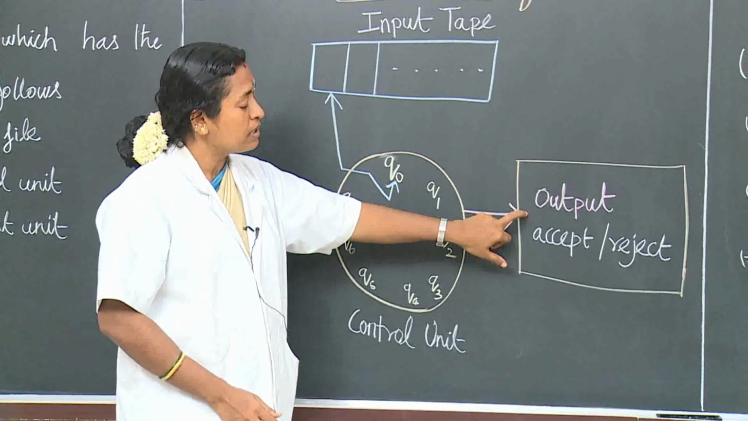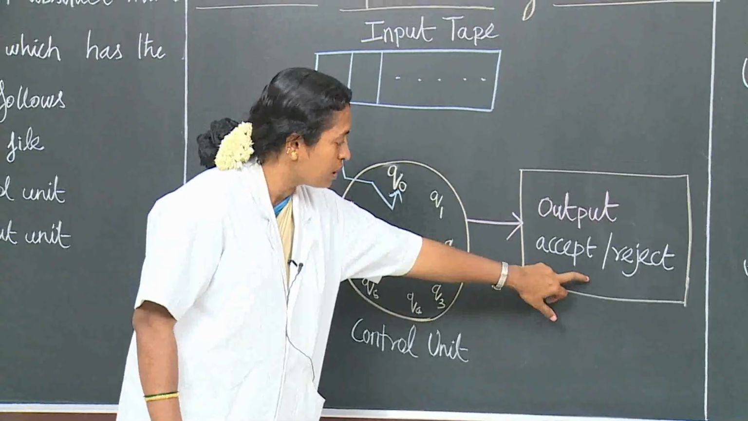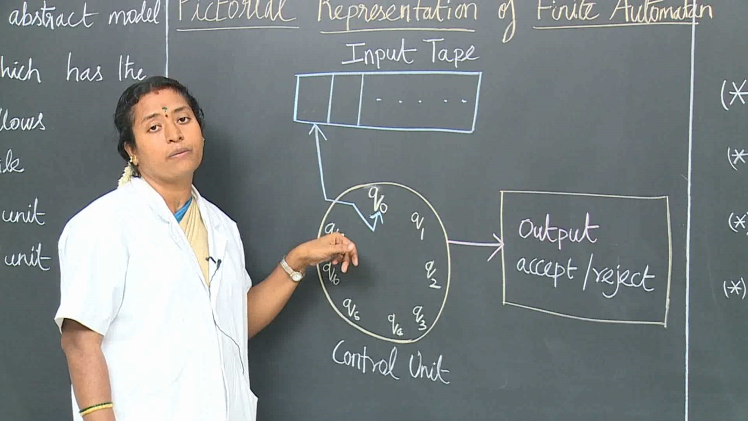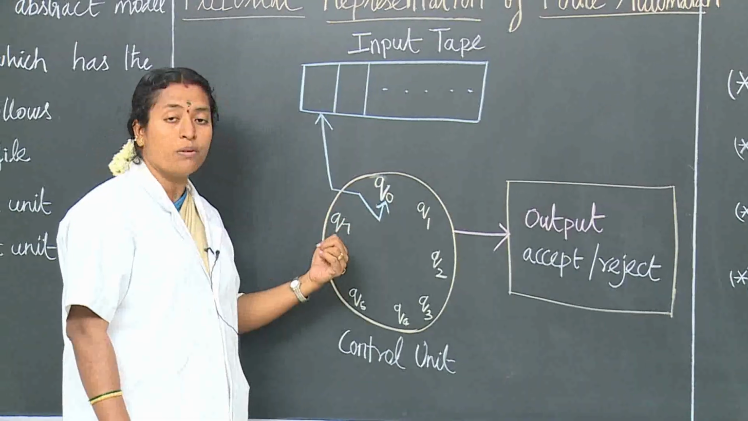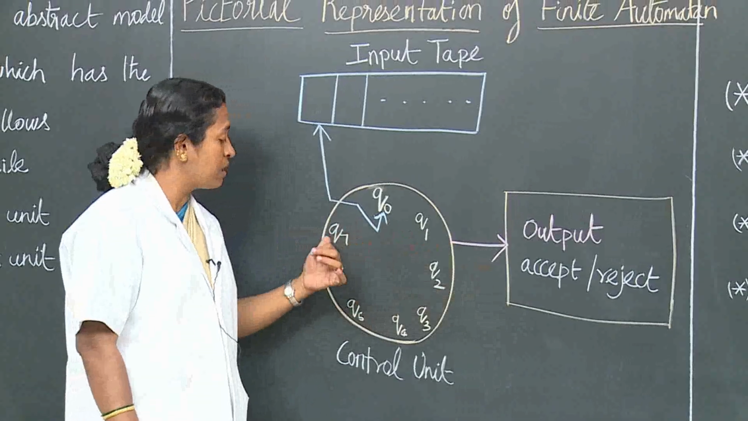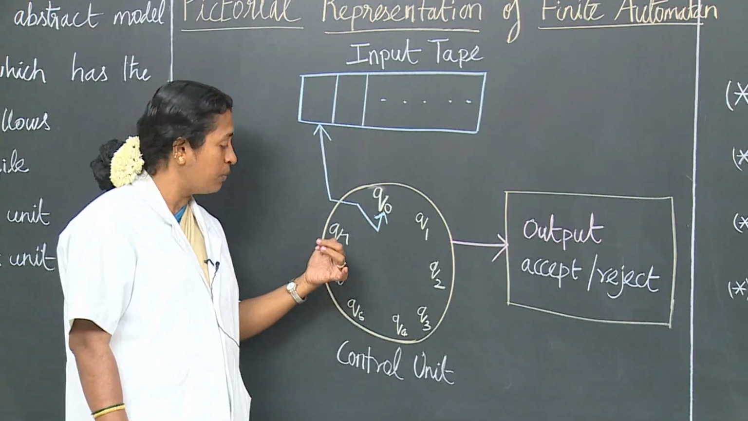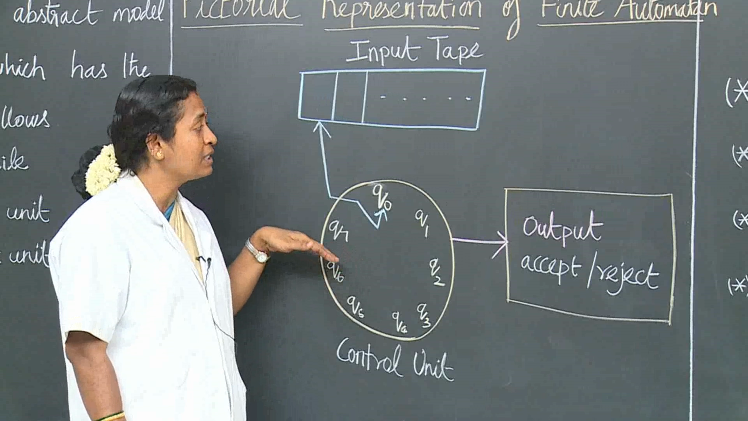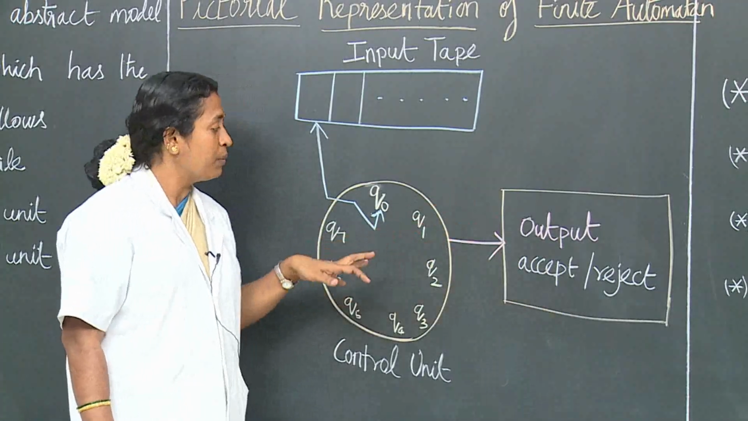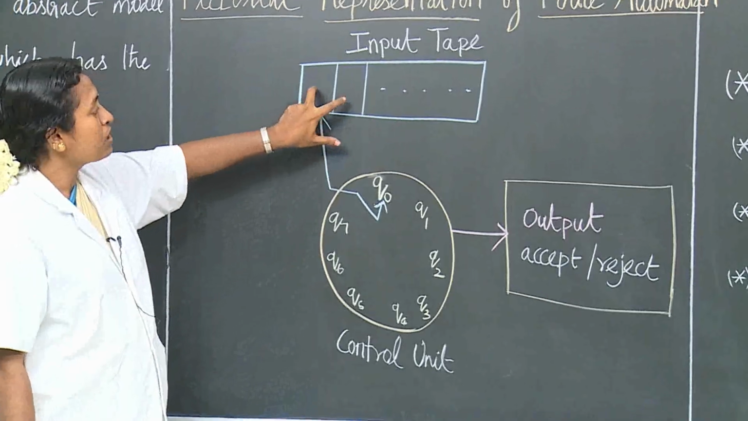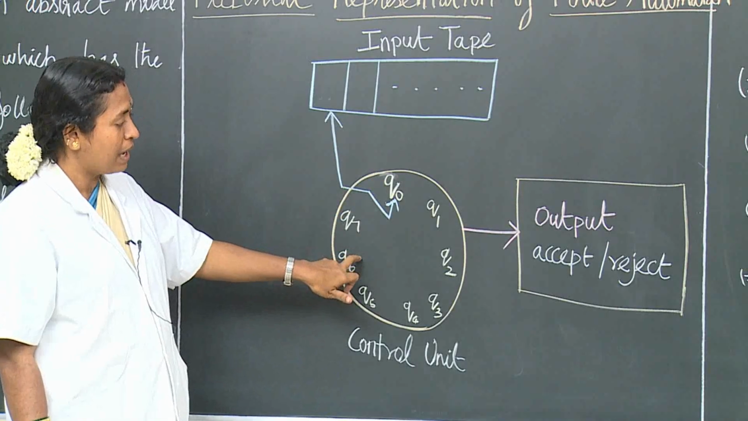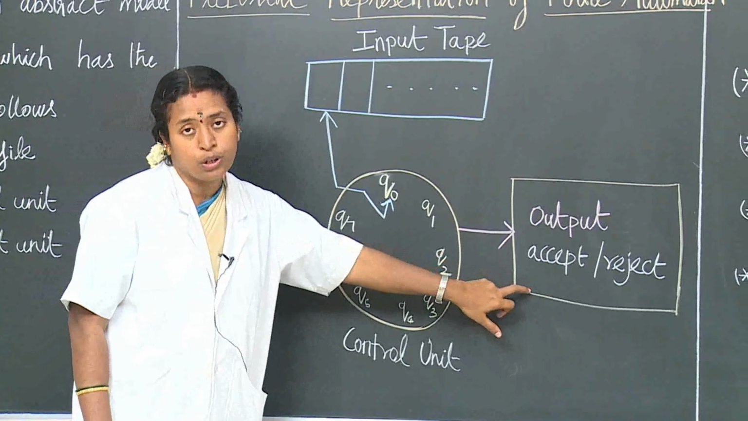Here, the string may be accepted or rejected based on the state entering the final state. If the string enters the final state, the output will be accepted. If the string is not getting into the final state, then it will be rejected. Once again, I will tell: the input symbols will be in the input tape. Here in the control unit there will be states. Here it is the output unit.